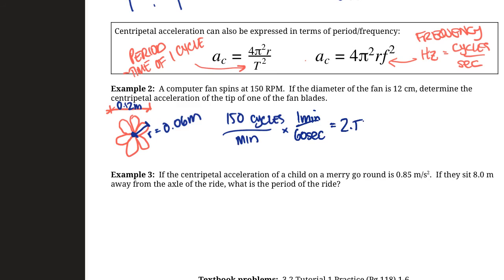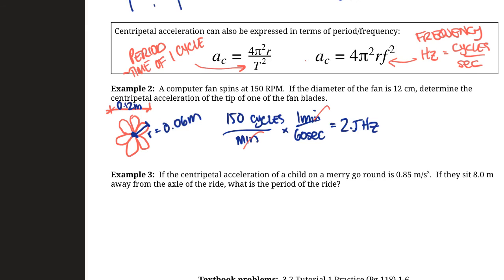So this is 2.5 hertz, right? Because the minutes cancel out, and then a cycle per second is a hertz. So 2.5 hertz. That is an extremely slow fan. I should have done some higher numbers there. Fans usually can get up to hundreds of cycles per second, a really fast fan.